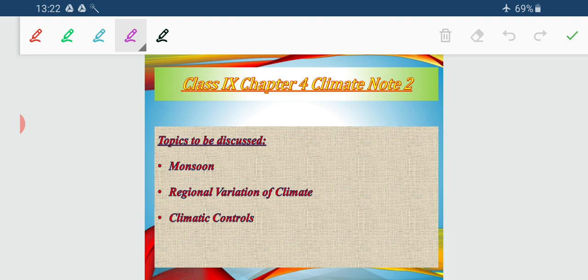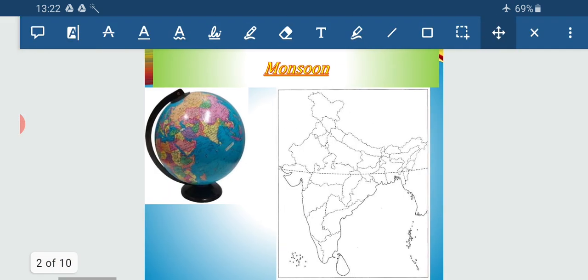Now the topics that I am going to discuss today are, again, the monsoon, some regional variations of the climate, and the factors that influence the climatic condition, that is, the climate controls. Now let us start with the first topic.